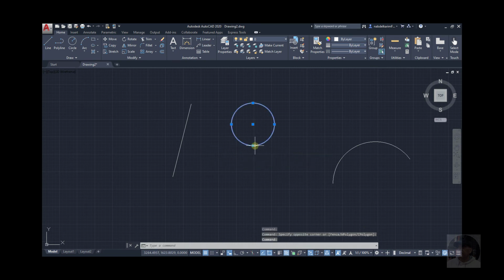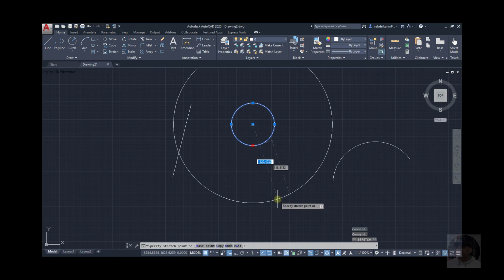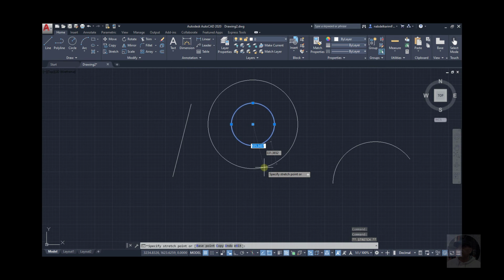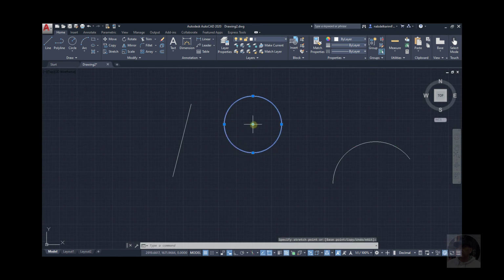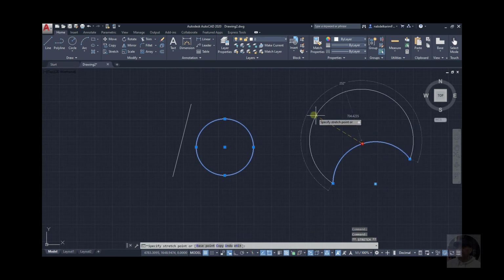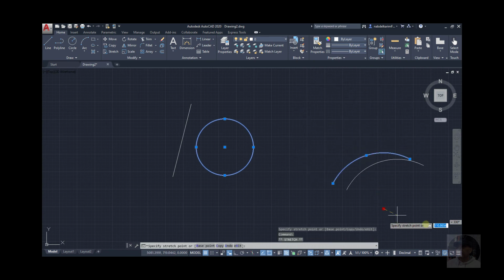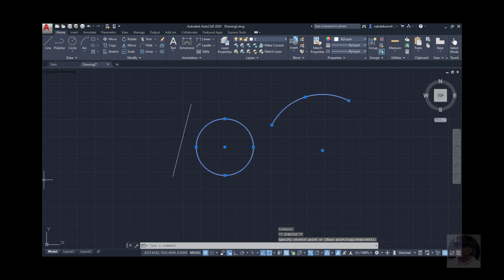Okay, now when I click directly on the grip, it turns it into a hot grip. You will see a red color. Okay, depending on the grip you make hot, the default mode is automatically enabled. For example, the quadrant grip, like this one of a circle, stretches it, but the center moves it. Okay, same for the arc. Stretches, center, moves it.